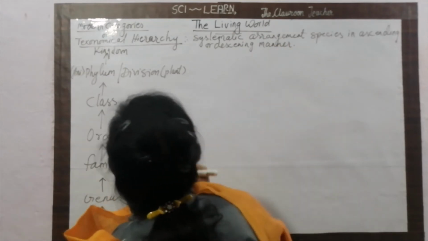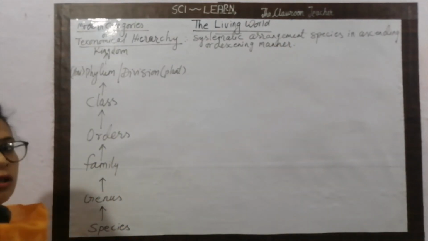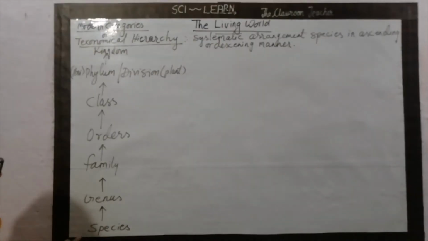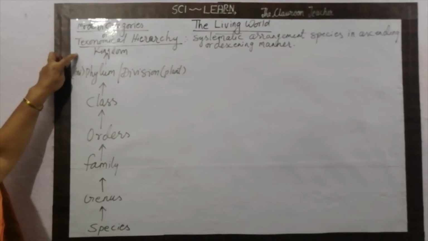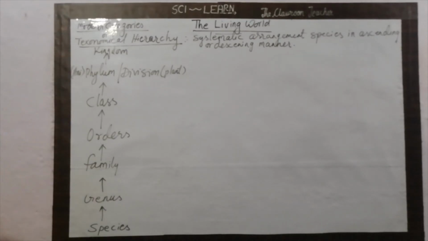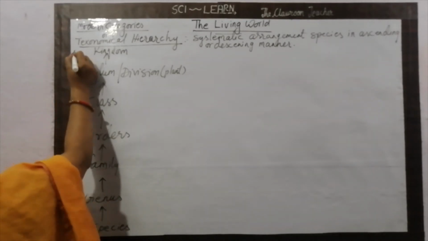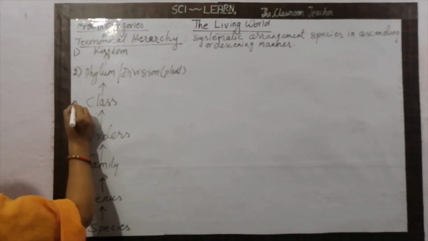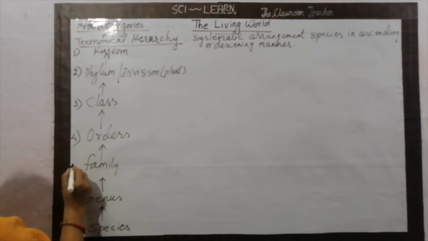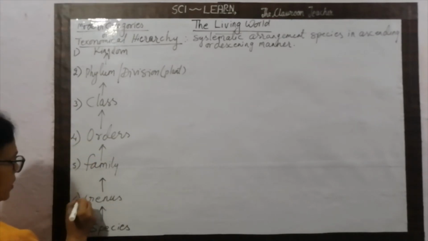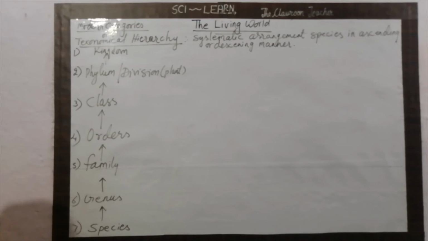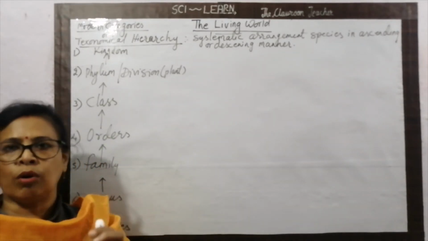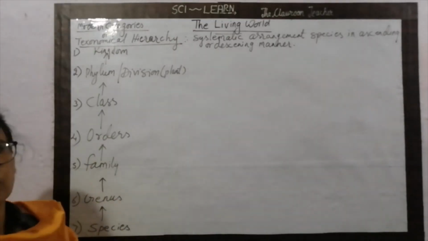Actually, we have to study about this taxonomical hierarchy. In this taxonomical hierarchy, the lowest unit is a species and the highest unit is kingdom. We are going to number it. This is first kingdom, then this is second phylum, third is the class, fourth is the orders, then family, then genus, and then species. It means there are 7 steps in the hierarchy of taxonomy. In the modern categories, these are the 7 steps we have to study.